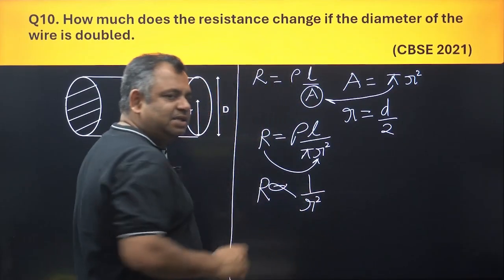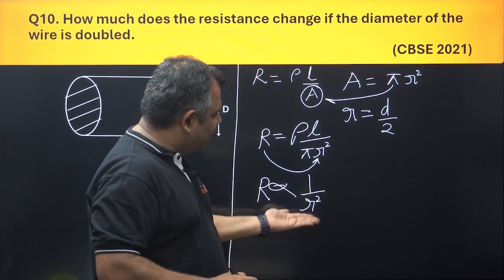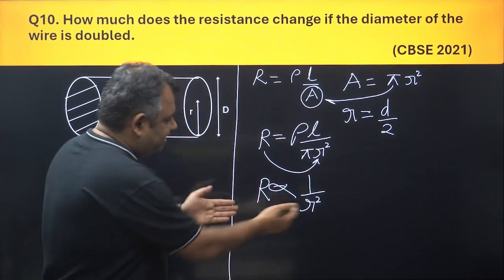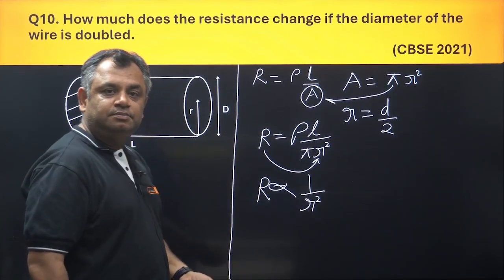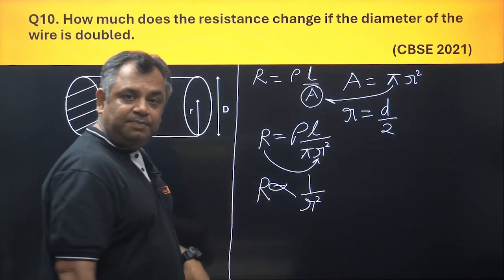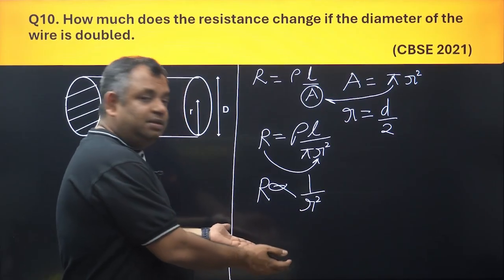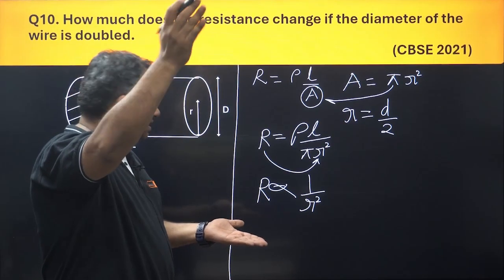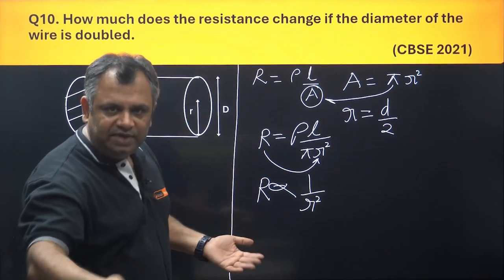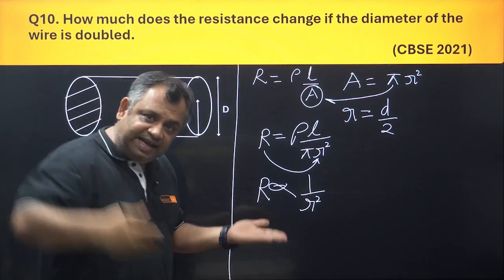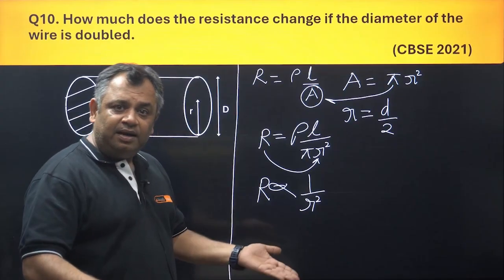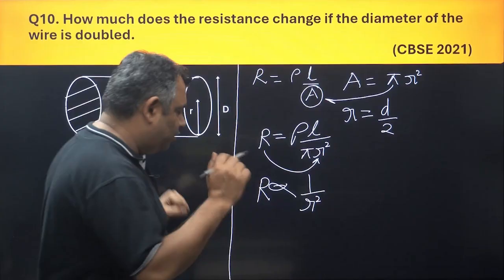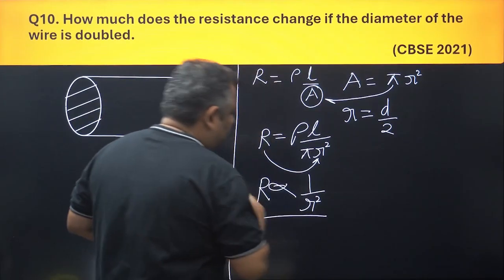Now one thing is clear: if the radius increases, resistance will decrease because they are inversely proportional. If the radius is decreasing, resistance will increase. By how much, let's see.